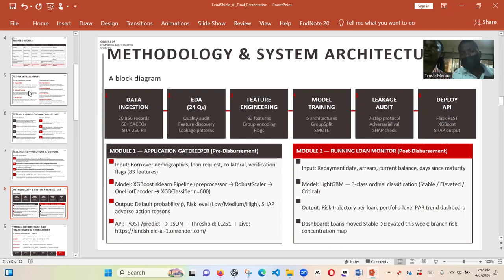So from feature engineering, we implemented those decisions that we made from exploratory data analysis. And then model training, where we trained our models, evaluated them, tested them, and then we looked at leakage auditing, whereby we carried out a series of 7 steps, including a permutation importance check, to make sure that our models are being trained on data that is leakage-free and accurate. So then we deployed.